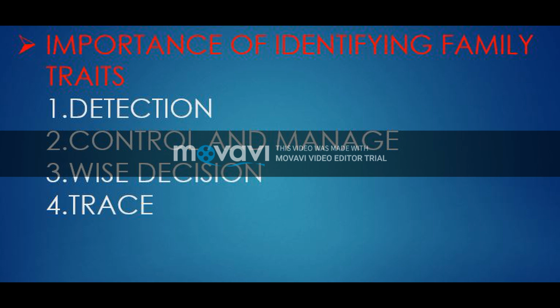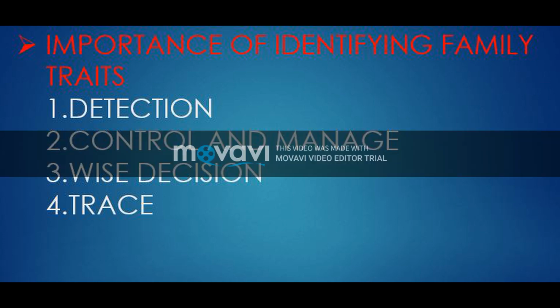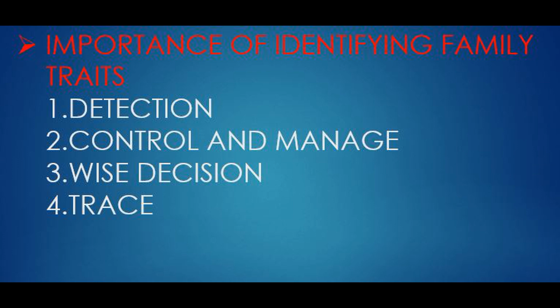What do you mean by wise decision? By knowing these traits, we can avoid the hereditary diseases which can be passed to the children from their parents. And the last one is the trace. It is used to trace family members.